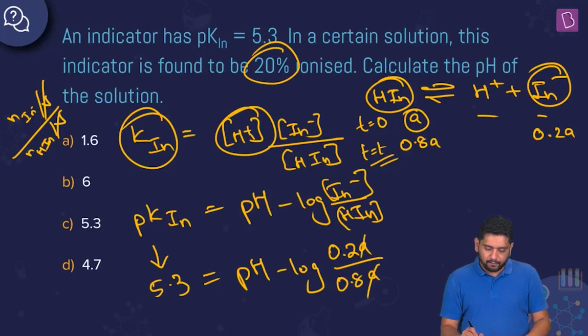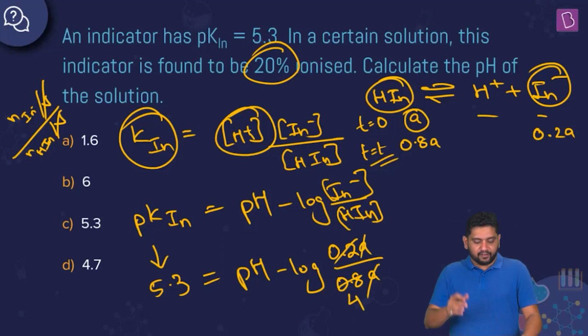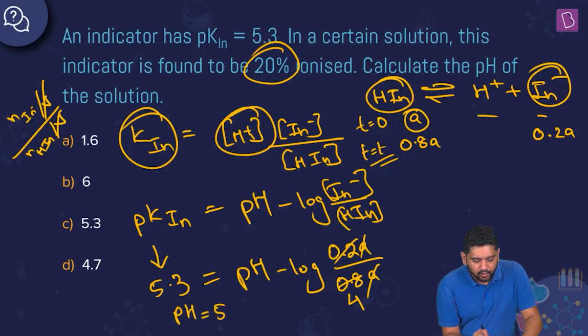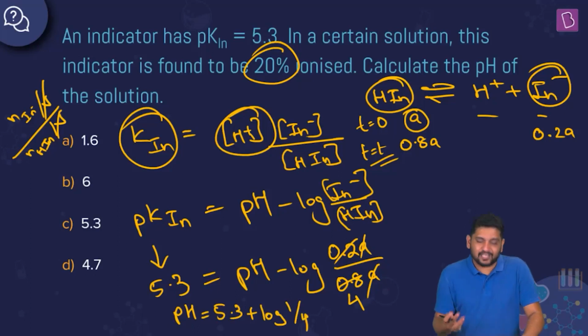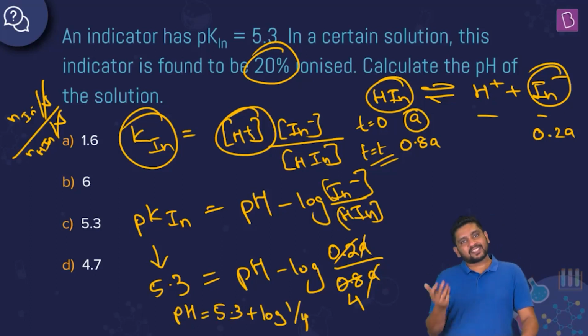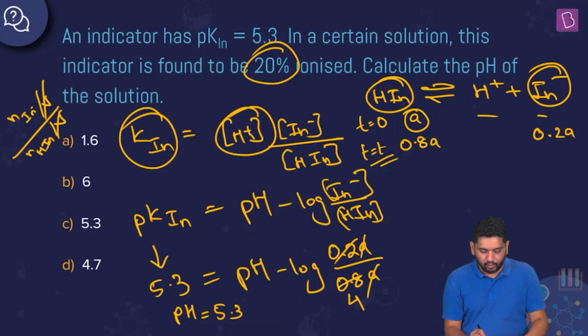AA will cancel. 0.2 and 0.8 would mean 4, right? So minus log of 1 by 4. So if I take it to the other side, I'm going to get pH is equal to 5.3 plus log of 1 by 4. Log of 1 by x is minus log x, so I can write this also as minus log 4.